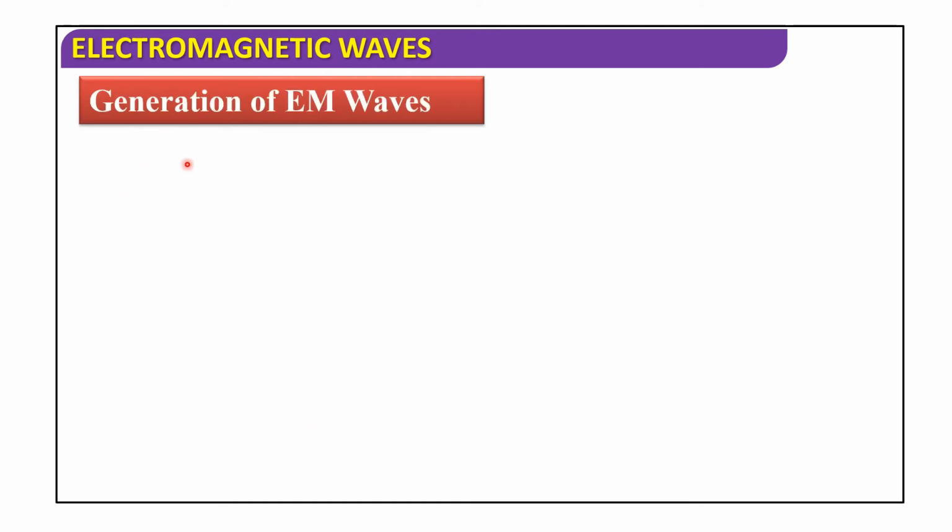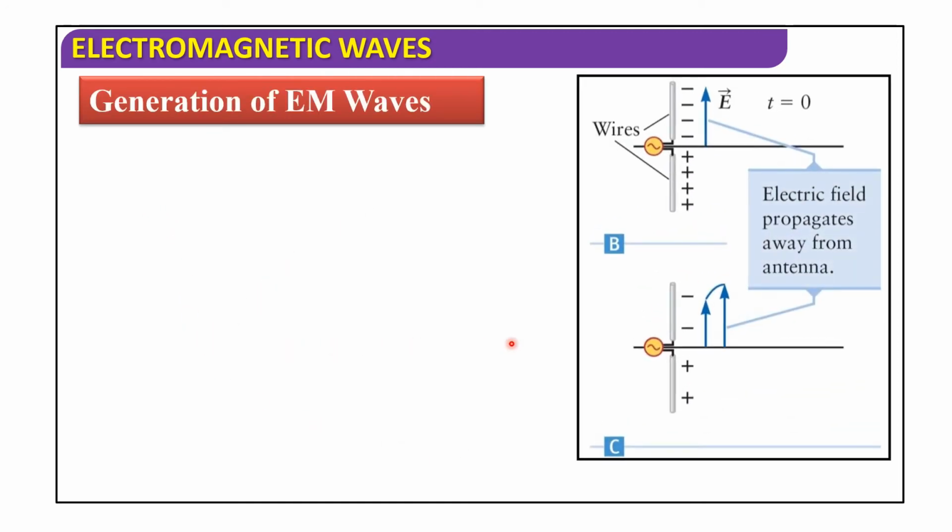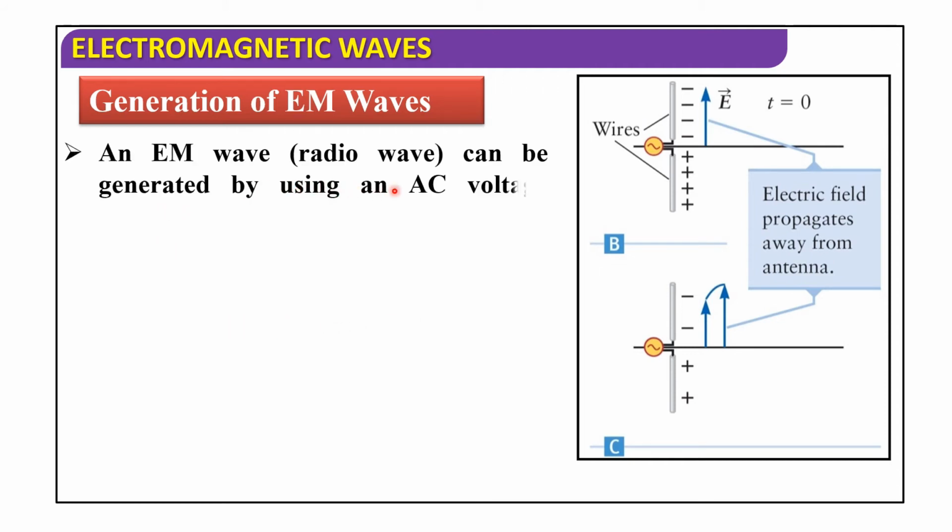Next, generation of EM waves. See here, the electric field propagates away from the antenna. An EM wave, that is a radio wave, can be generated by using an AC voltage source connected to two wires.